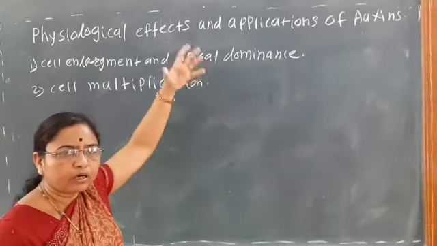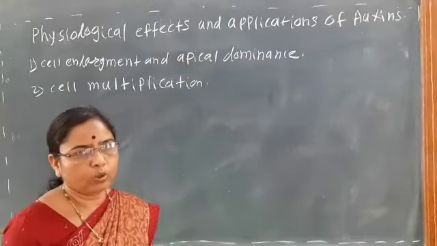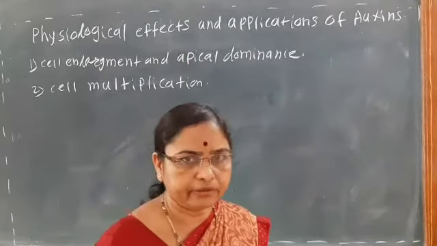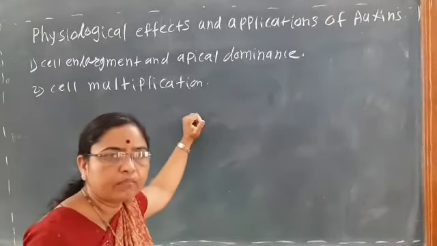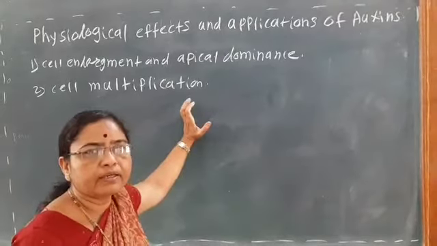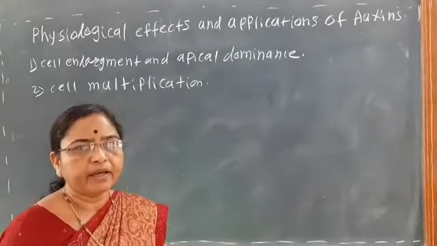We have seen that the primary role of auxin is cell division. Multiplication means the cells divide and redivide.